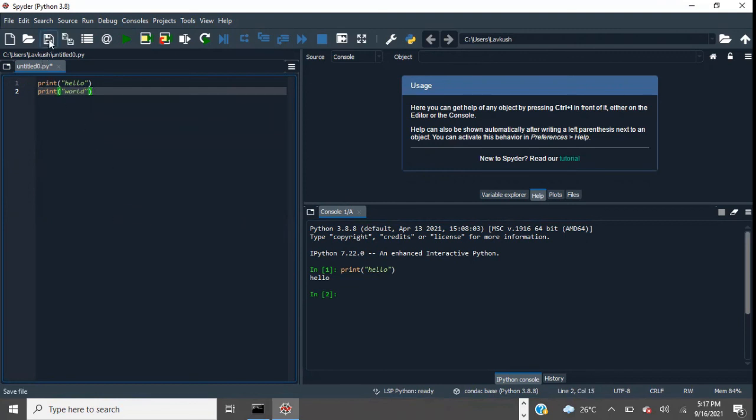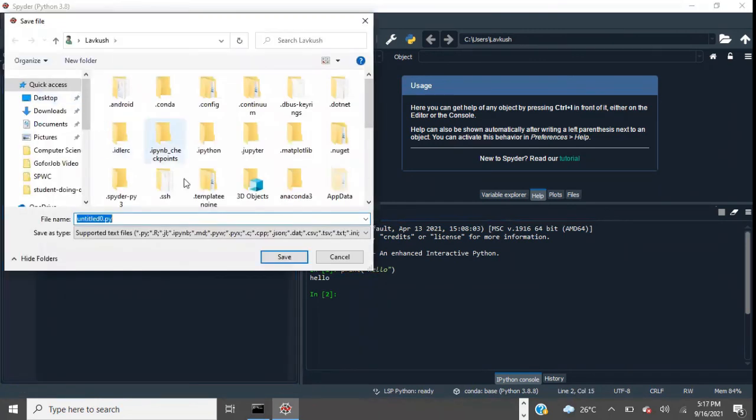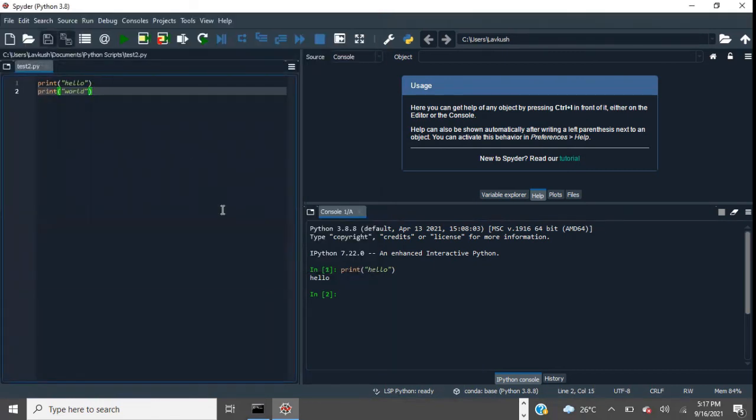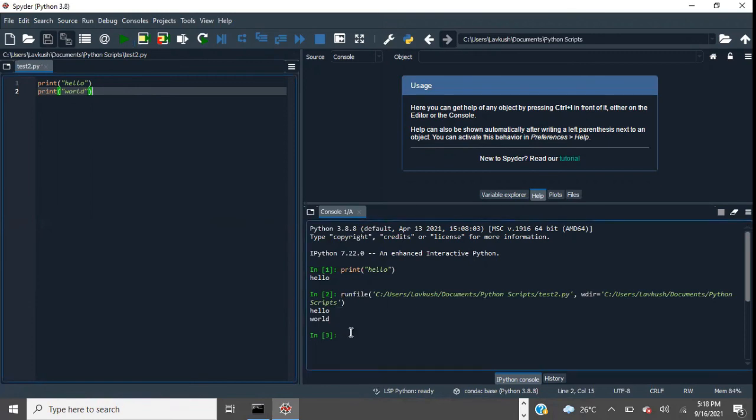I need to save it using this, and the current name is untitled py. I'll just go to any of the folders we were using. Let's say Python scripts, and I'll name it, say test2, and save it. So now it is saved, and I can run it by clicking on this run button. Once I run it, it will show me output in that Python console here. So here is the output.